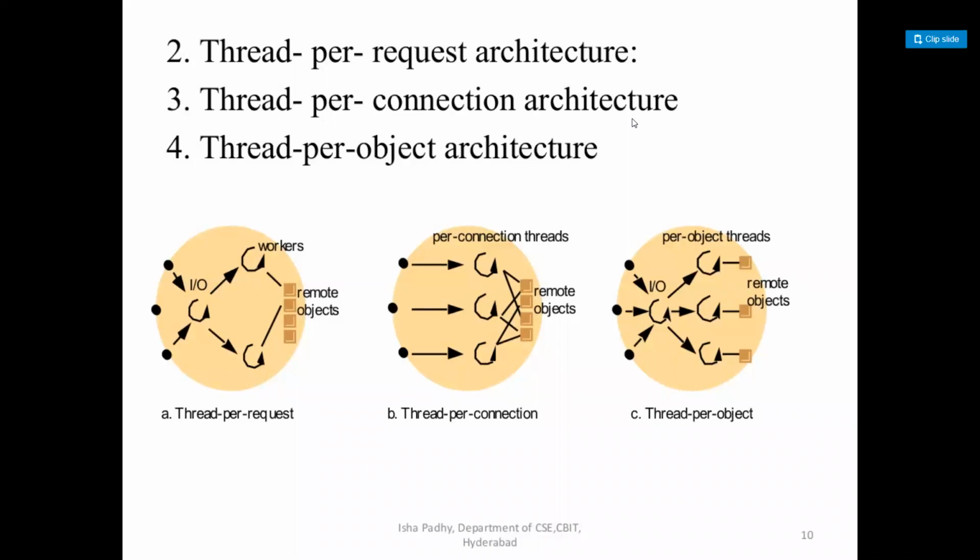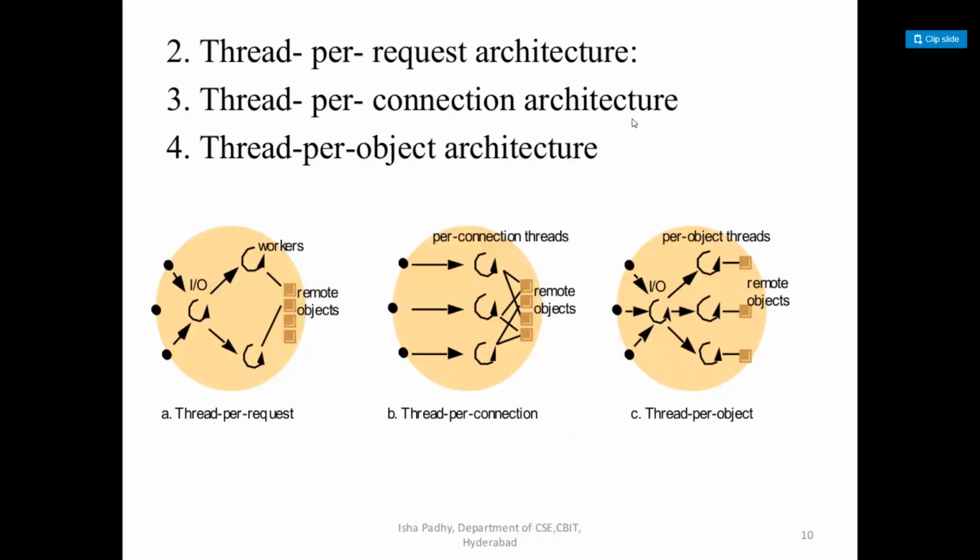Thread per connection architecture. Here we are having a set of connection threads, each of which is dedicated to handling a separate client for the duration of a connection. Let's take an example. This thread per connection architecture has a set of connection threads, each of which is dedicated to handling a separate client.